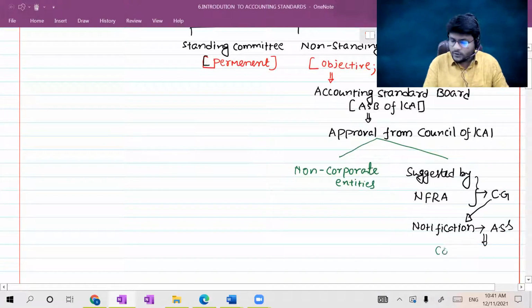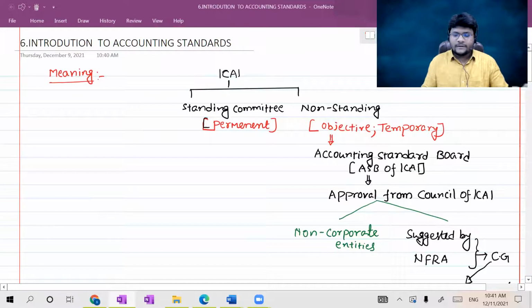It will release accounting standards to corporate entities. This is how, in general, accounting standards are issued in India.